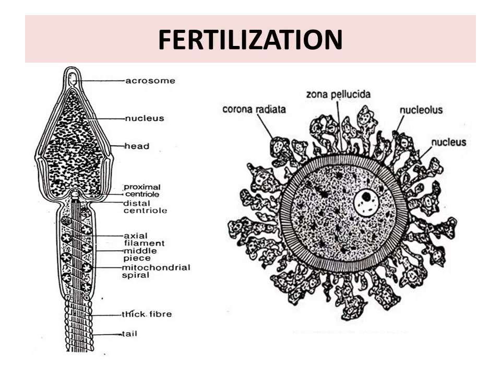So the sperm has got different parts, that is head, neck, middle piece and tail. The head has the nucleus and the acrosome. Acrosome contains the enzymes which are responsible for the fertilization, that is the fusion of sperm with the egg. Whereas the middle piece contains the mitochondria which provide the energy for the movement of sperm in the female genital tract.